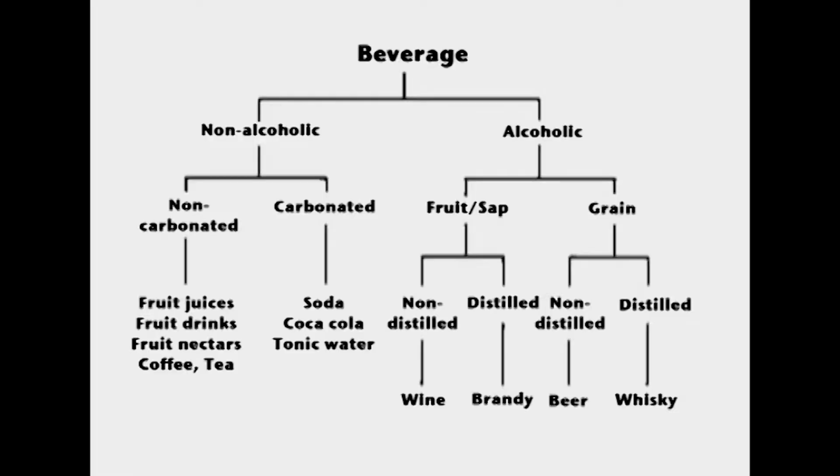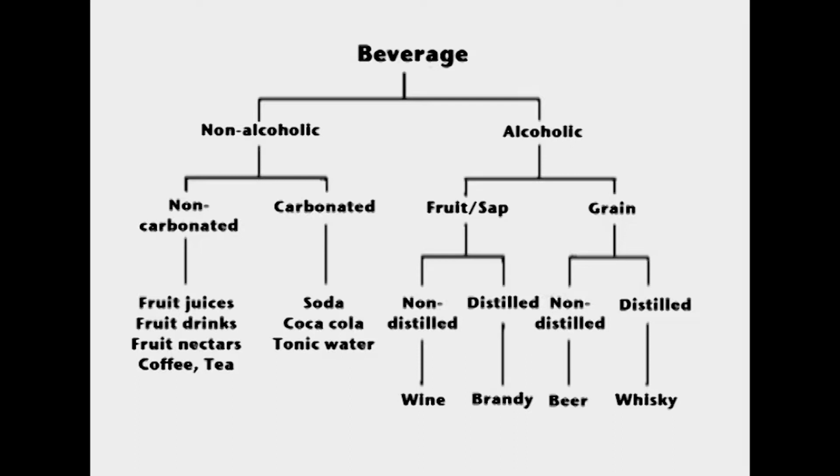To have an overview, beverages may be broadly classified as non-alcoholic and alcoholic. Under non-alcoholic beverages, we have non-carbonated drinks which include fresh fruit juices, fruit drinks, nectars, coffee, tea, etc. Under the category of carbonated beverages, we have soda, colas and tonic water.